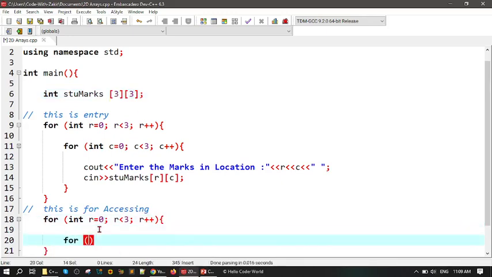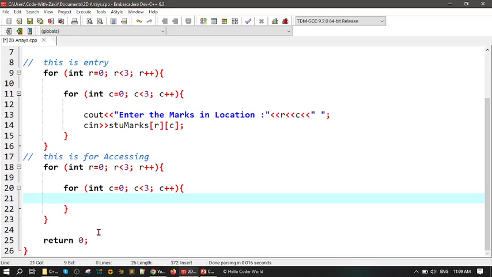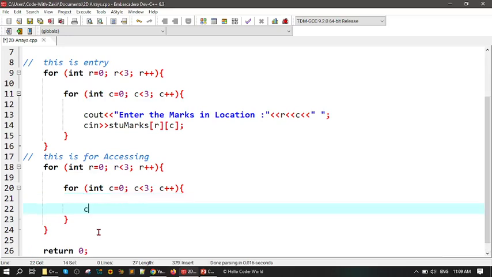Just take a look, int C is equal to 0, and C is less than 3, and C plus plus, simple. And after that I want to see cout stu marks of R and C, and after that I want a space as well. Now just take a look and see the result.